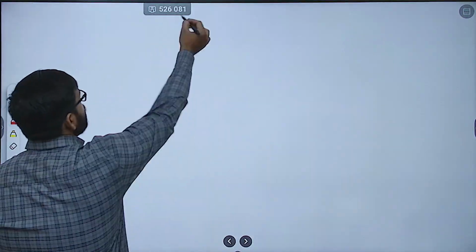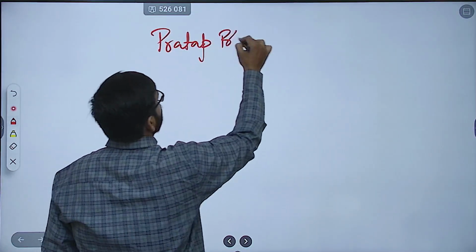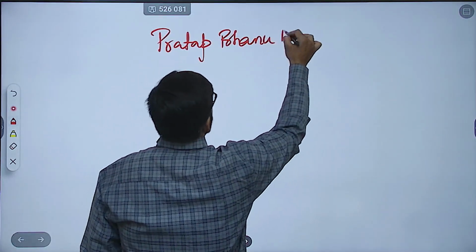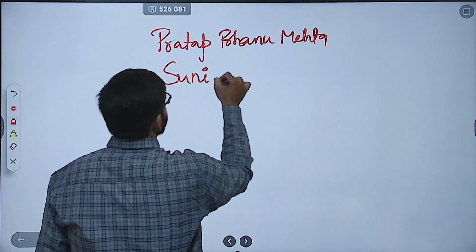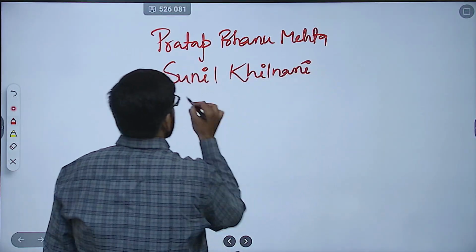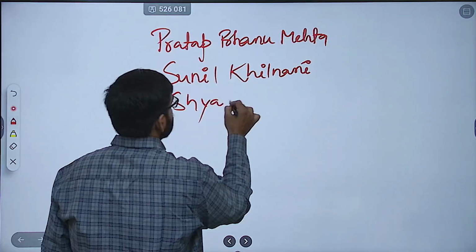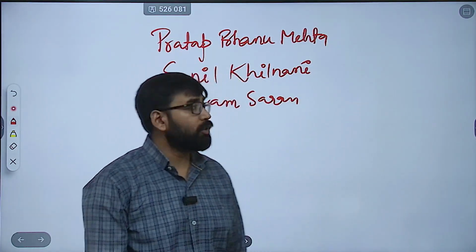Now, what are the scholars that you can mention? You can mention these scholars: Pratap Bhanu Mehta, Sunil Khilnani, Shyam Saran. All these scholars you can mention.